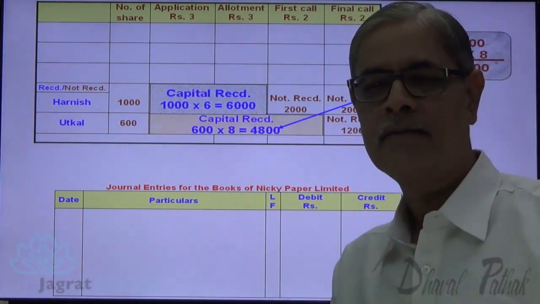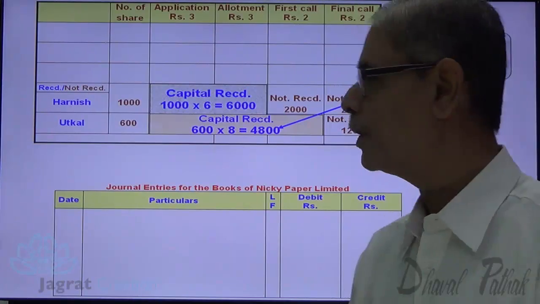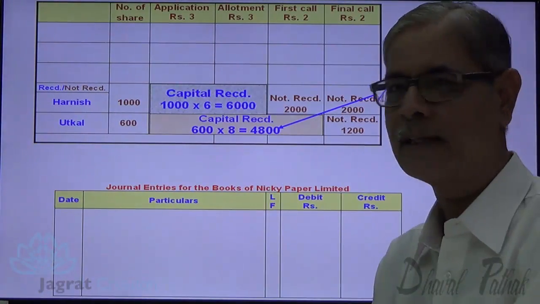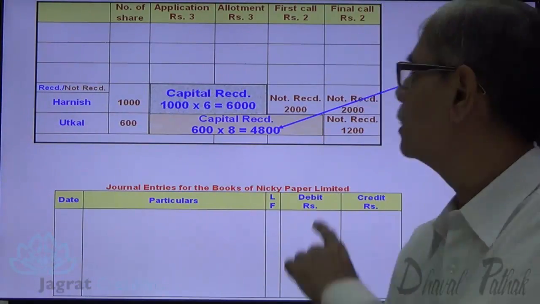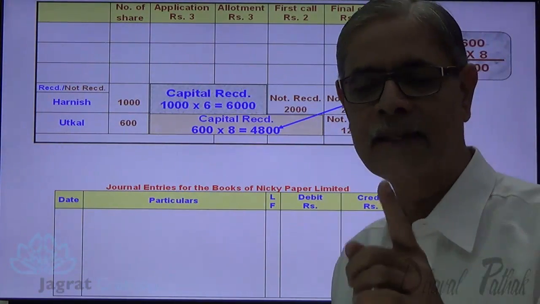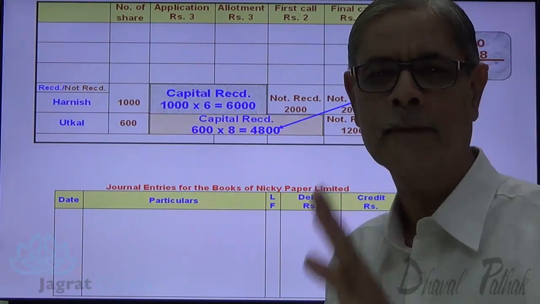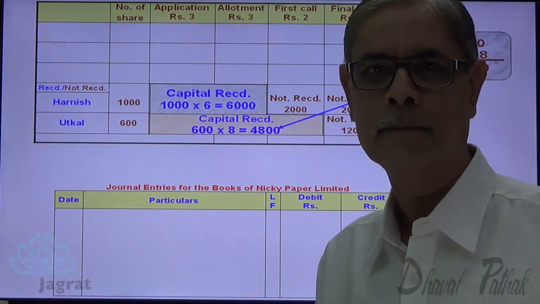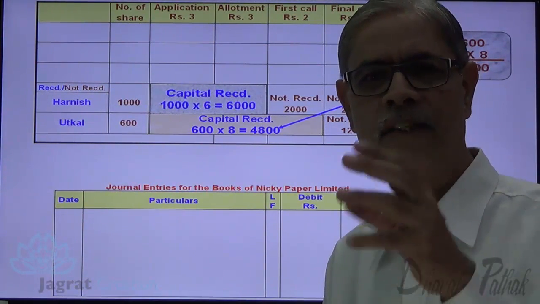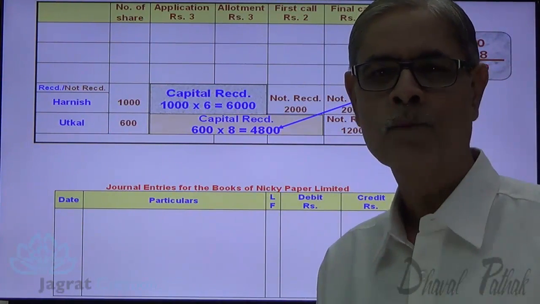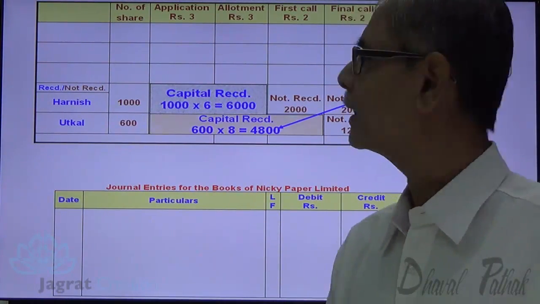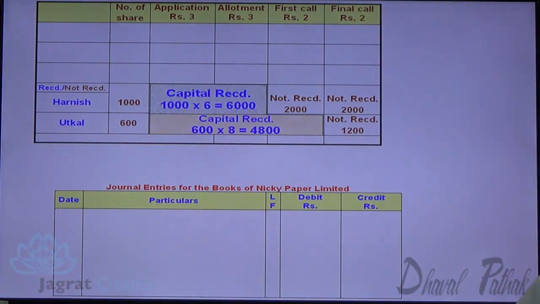So capital received is credited to share forfeiture account, that is 6,000 plus 4,800. First call not received is credited to share first call account, 2,000. Share final call account is credited with 3,200. That is the amount now not recoverable. Now against all this, which account gets debited? The capital that has been called up is cancelled. So called up capital is cancelled. Let us work out the called up capital that is cancelled.